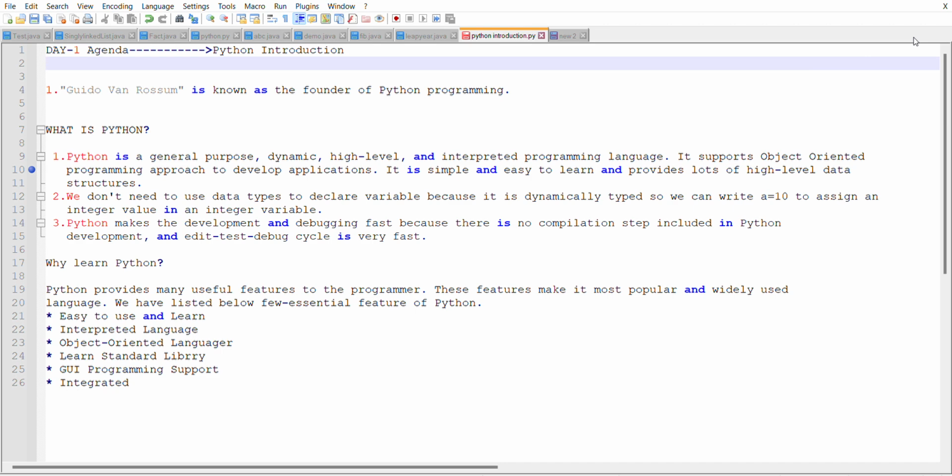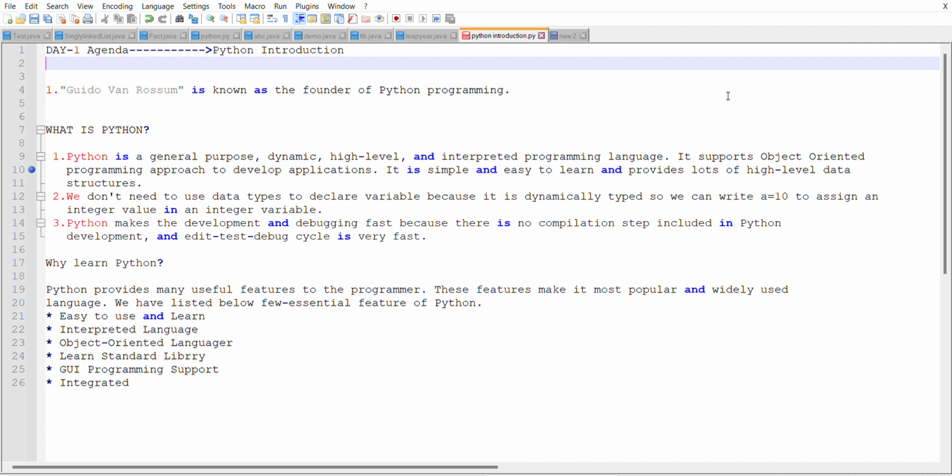Today's agenda: Python Introduction. Guido van Rossum is known as the founder of Python programming. First of all, what is Python? Python is general purpose. General purpose means the Python language is used to develop a range of applications, and it is used in data science, and it is used in automation. This is known as general purpose.